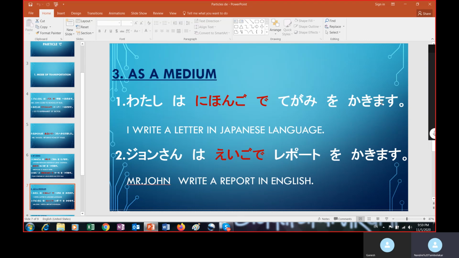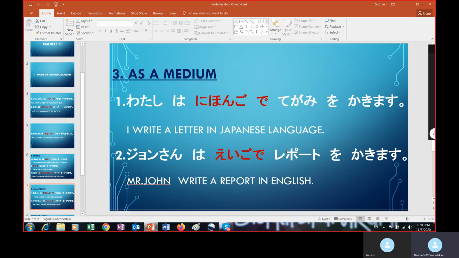So here I have taken the polite form of the verb kakimasu, meaning I write. If I take kakemasu, that shows the potential form, it shows potentiality. We can use kakemasu also, but as I am explaining for N5, the potential form is not introduced for N5. So we will take the plain form. Watashi wa nihongo de tegami o kakimasu.